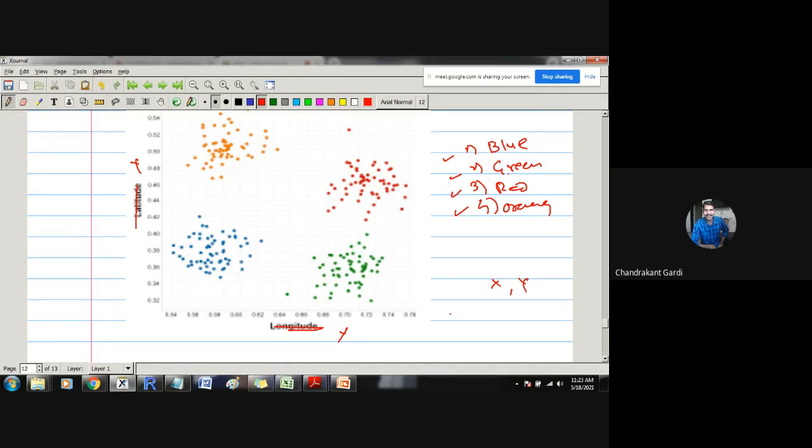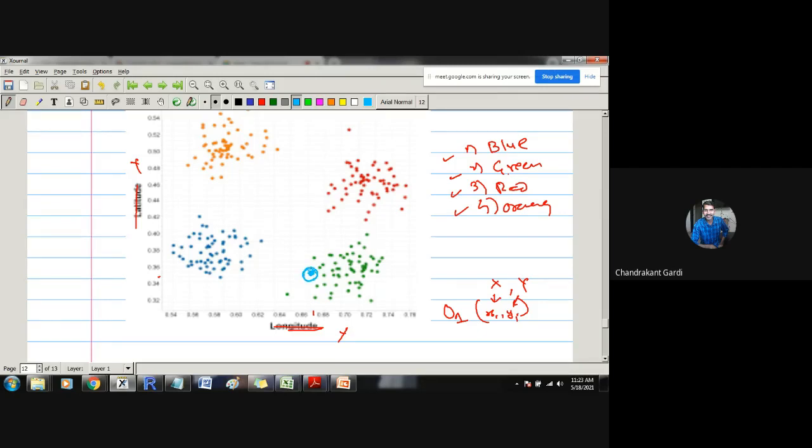Say a new observation O1 has been found, whose x value and y value are known to us. If those readings are x1 and y1, we plot that point somewhere here.